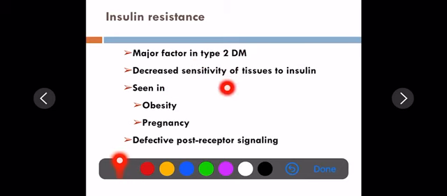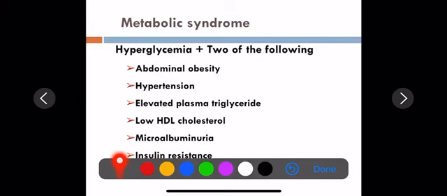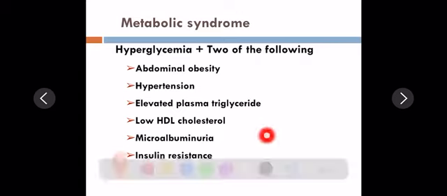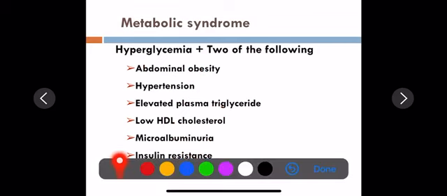There is decreased sensitivity of peripheral tissues like liver, skeletal muscle and adipose tissue to insulin, seen in obesity and pregnancy. So this is a family with obesity. What is metabolic syndrome? It is hyperglycemia with any two of the following: abdominal obesity, hypertension, elevated plasma triglycerides, low HDL cholesterol, microalbuminuria, insulin resistance. With any two of these along with hyperglycemia, you can call it metabolic syndrome.